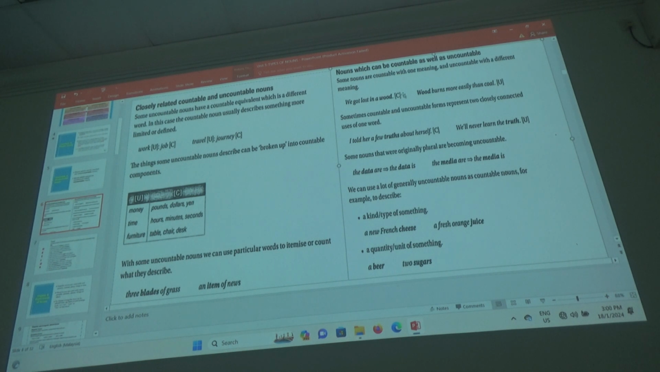What is the difference? One is countable. That's why we say a wood. But here, wood, general, no "a." Why? What is the difference now? Anybody? No? Maybe you have not seen that usage. Let me explain. We got lost in a wood, in a jungle. A wood here means a jungle. Can you all understand? You all know jungle, right? Forest. So here a wood means a jungle or a forest.